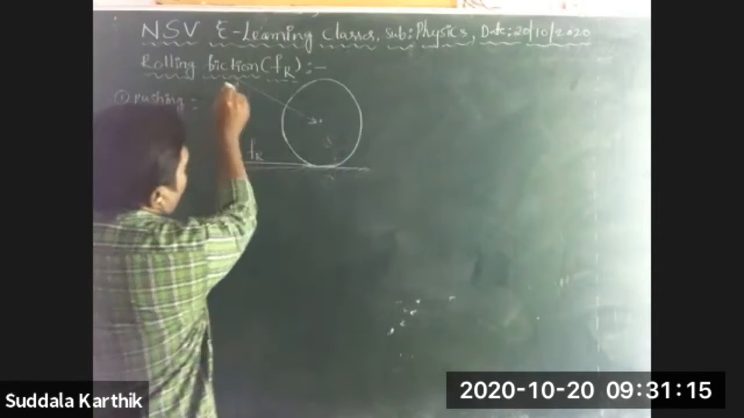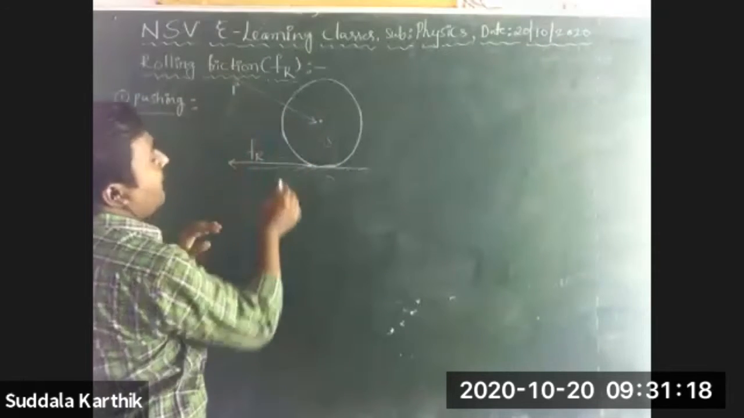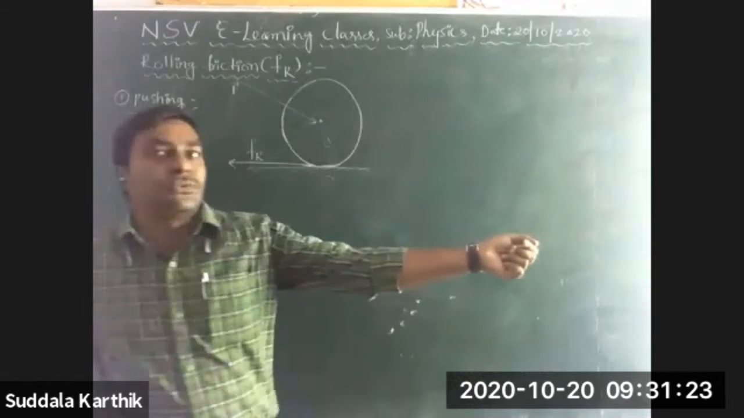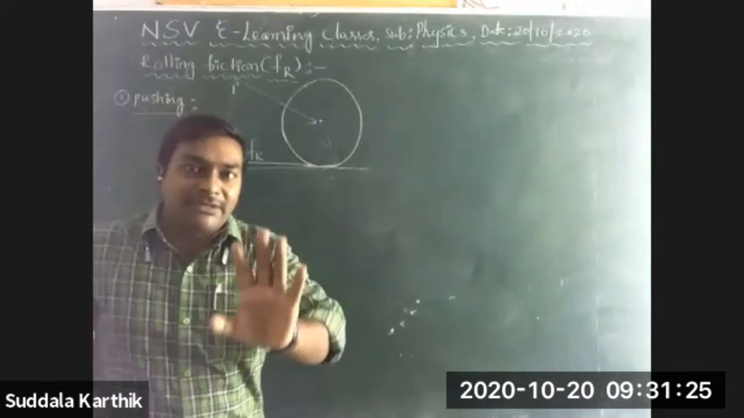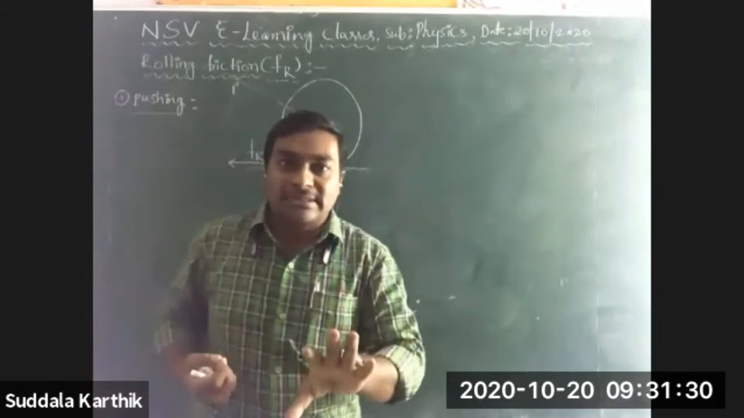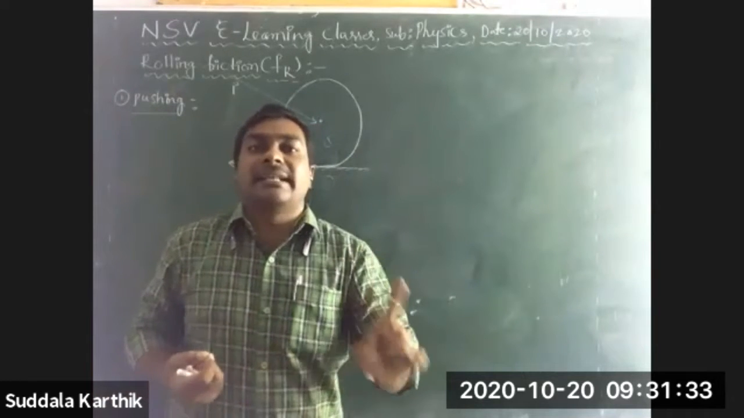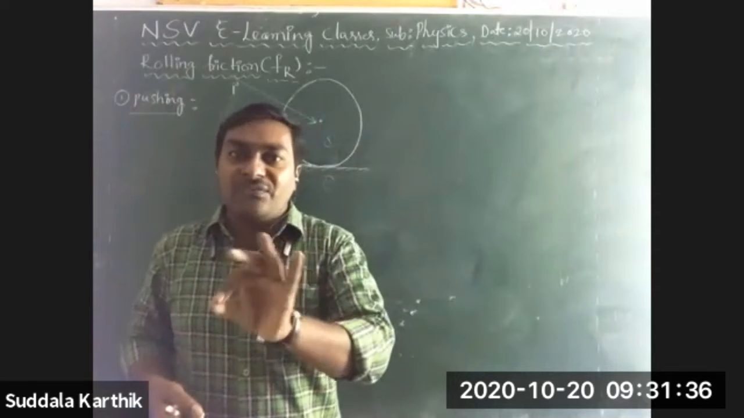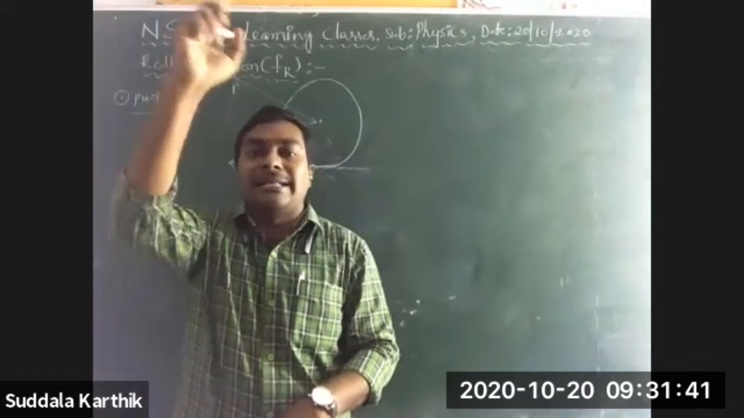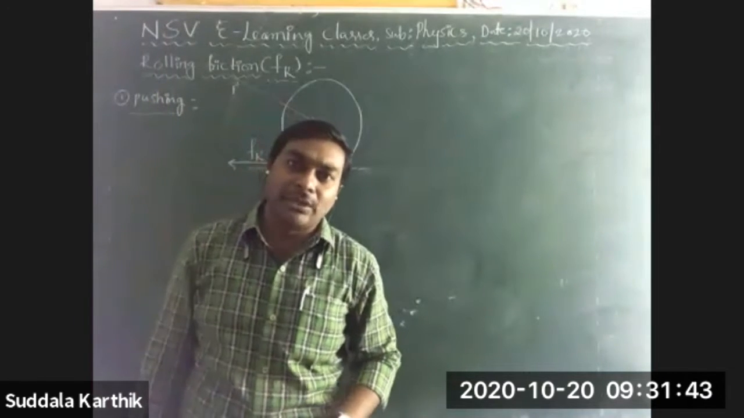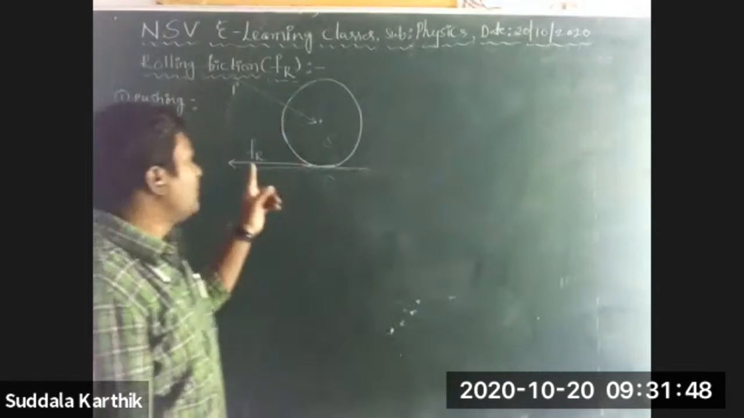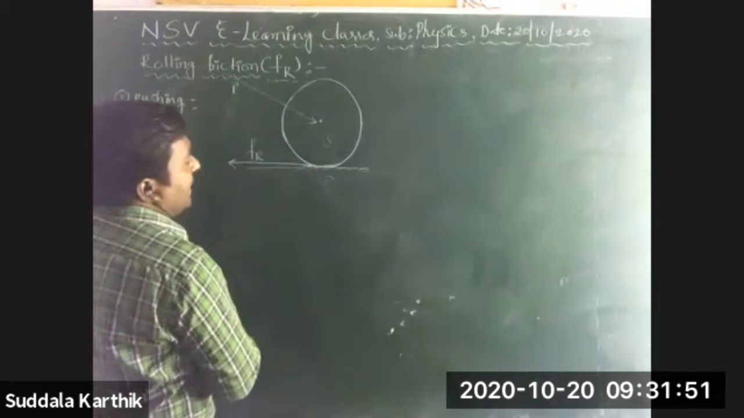This is some force I applied in this direction. I want to move it in this direction, but definitely some opposing force will be in the other direction. Now the conclusion: what is rolling friction? Rolling friction is nothing but a force which opposes the relative motion of two bodies when one body rolls over another body. At that time, that opposing force is called rolling friction.